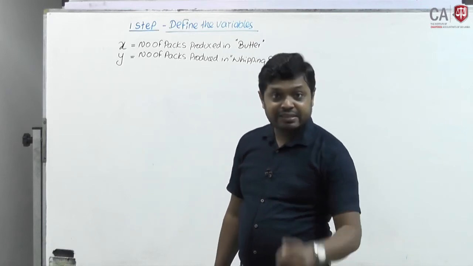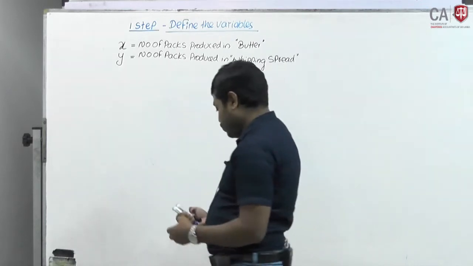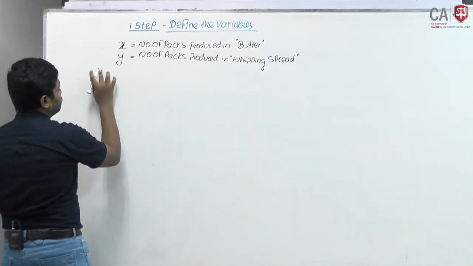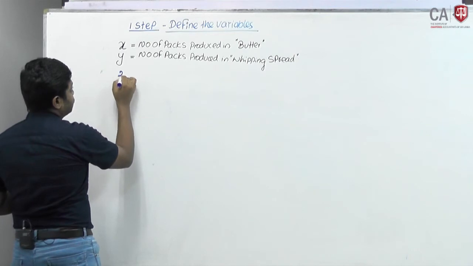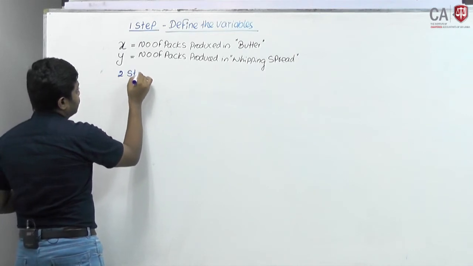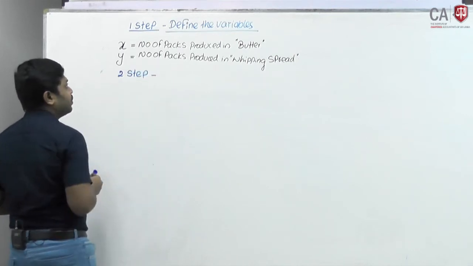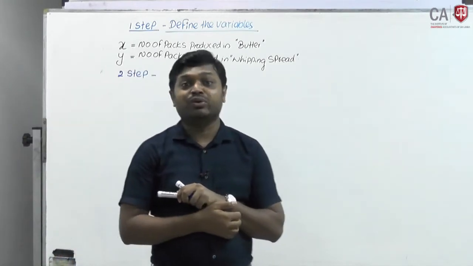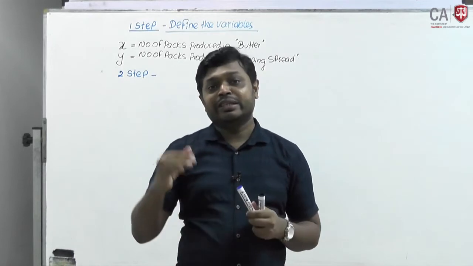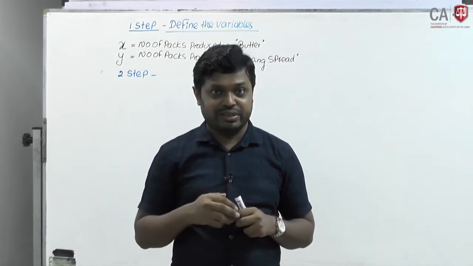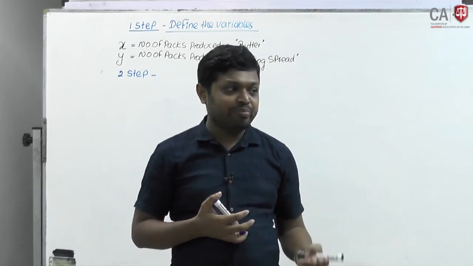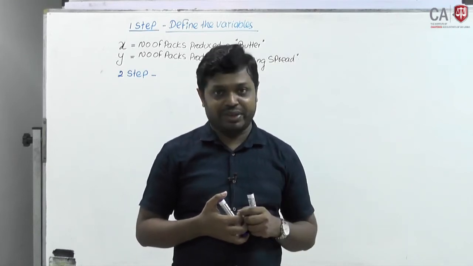Okay, second step. Step 2: you have to establish your objective function. What are you going to achieve? Either it is minimization or maximization, whether your objective is to minimize the cost or maximize your contribution or profit.